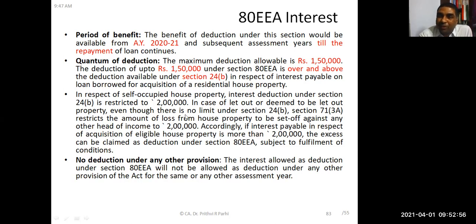Because under section 24, even if there is no selling, because of 71(3)(a), it is restricted. So the excess amount can be claimed under section 80EEA, provided other conditions are fulfilled. Just keep this in mind. This is in fact another deduction. Up to 1,50,000 rupees can be availed as deduction.